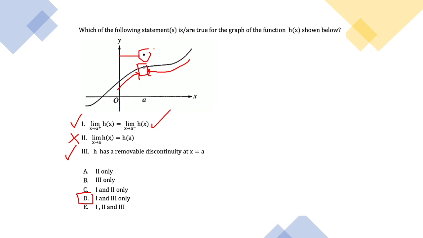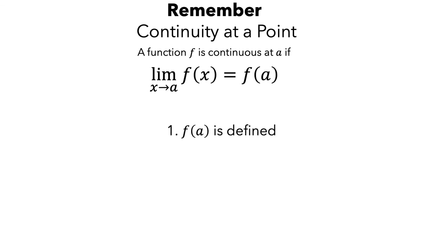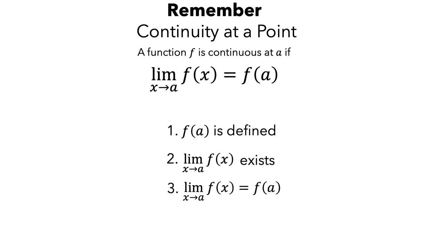Now let's go to the conclusion. Remember that continuity at a point requires, first condition, f is defined. Second condition, the limit exists. And third condition, they are equal. And we remember that with a jump discontinuity, the limit usually does not exist.